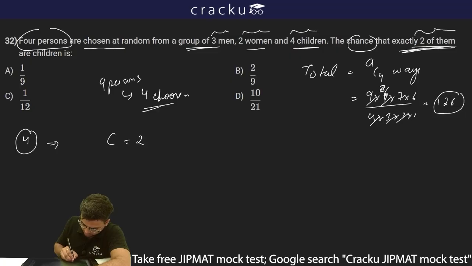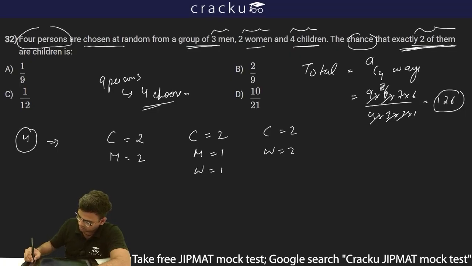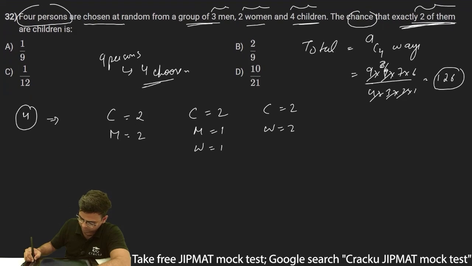So 2 children, either I can choose 2 men, or 2 children, 1 man and 1 woman, or I can choose 2 children and both of them women. Thus, there are 3 men, 2 women and 4 children.